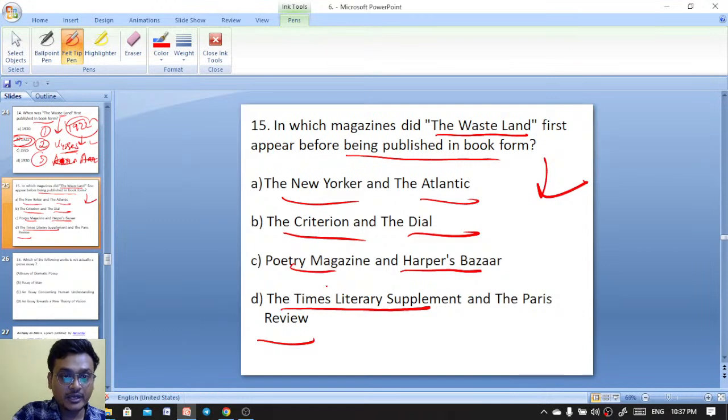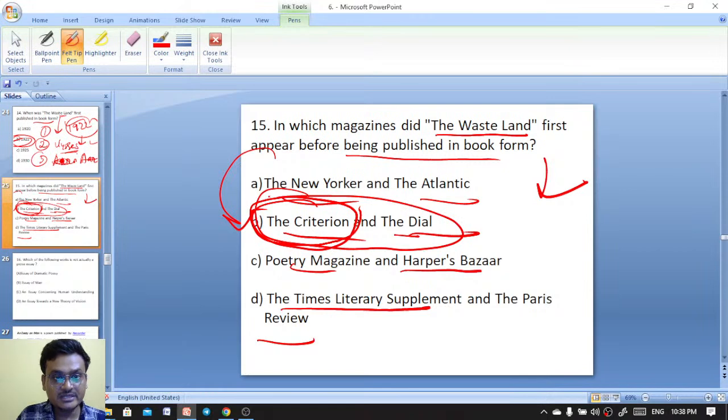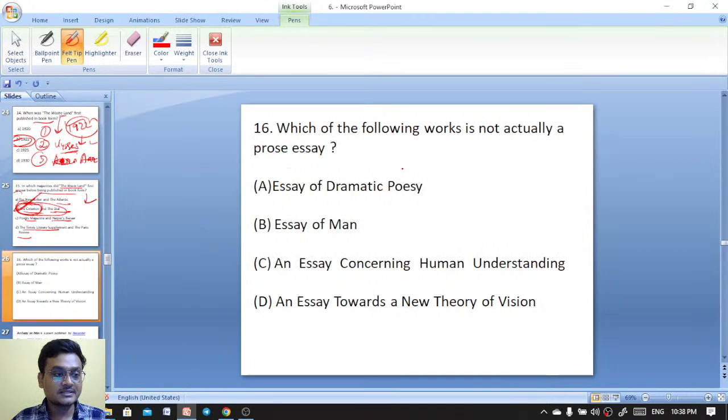How can you make a mistake? It is very easy. You should remember the Criterion. This is the famous magazine that is associated with T.S. Eliot. So the Criterion and the Dial, these are the two important magazines. In which magazines did The Waste Land first appear? Here The Waste Land appeared first in the Criterion, then in the Dial. Then it was published in book form. That's why B is the right answer. You can't make a mistake here. Excellent. The Criterion is the right answer.